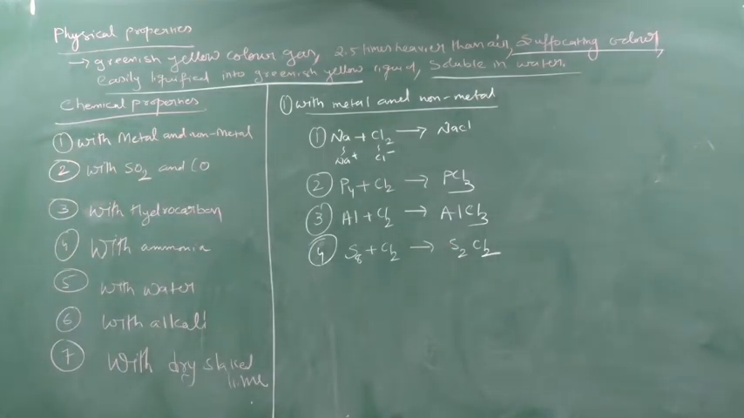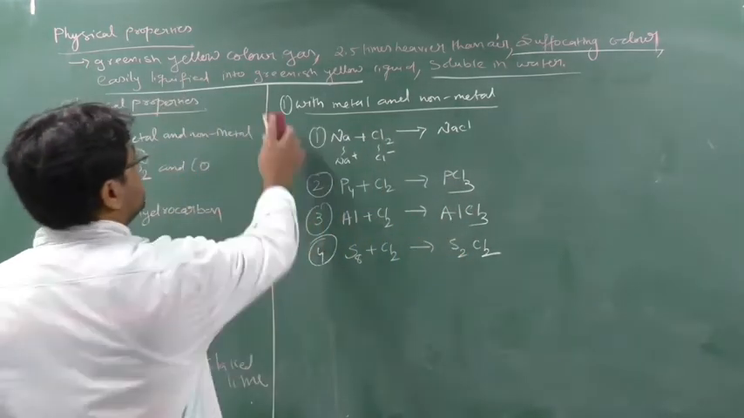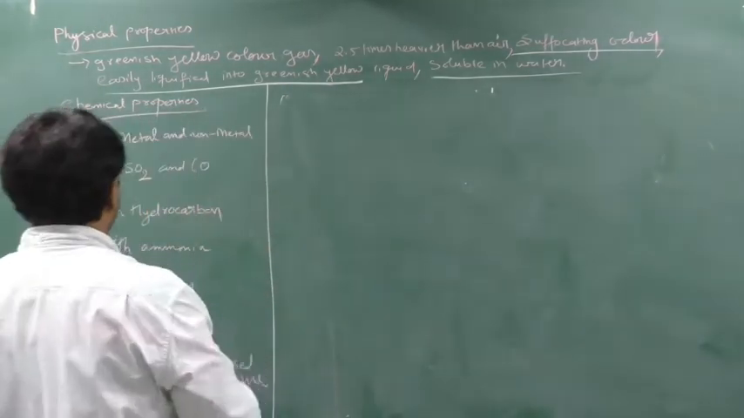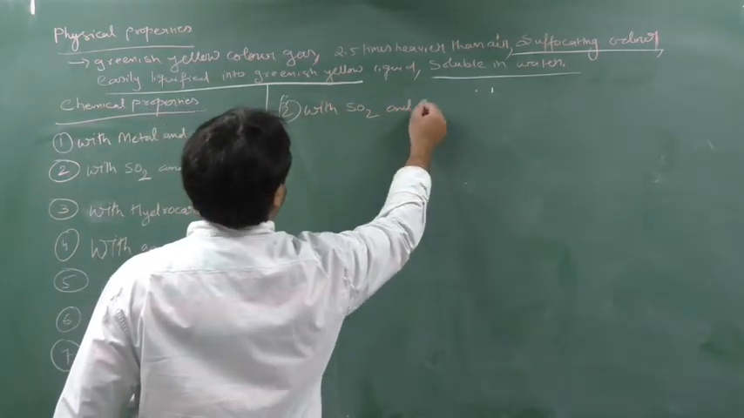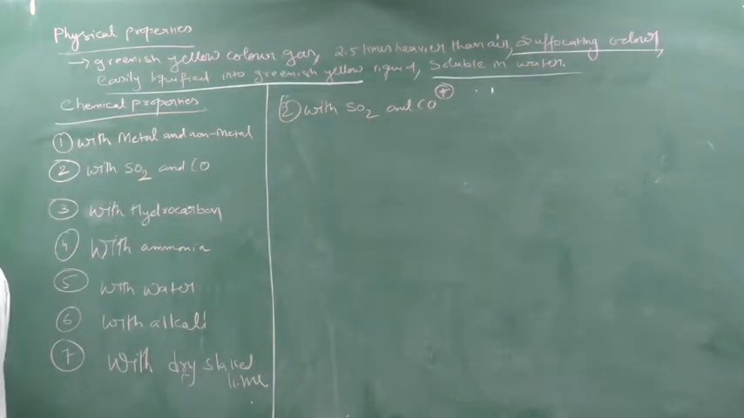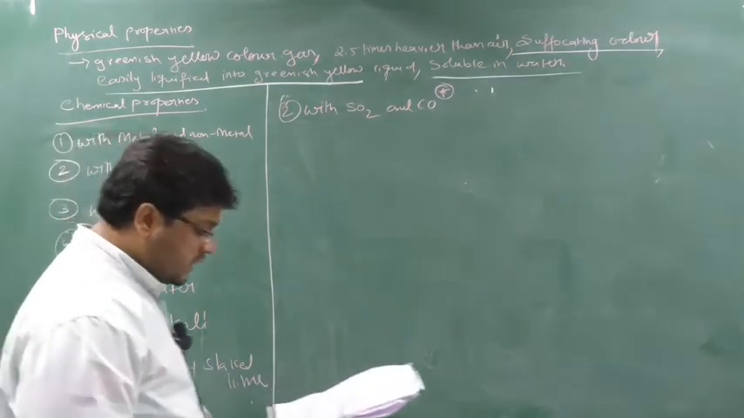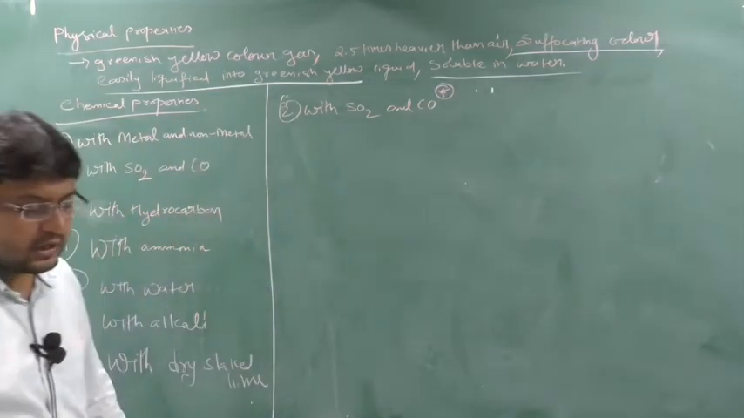Clear? Clear? So next we will see, take a screenshot, okay. So next we will see, this is also very important, that is with SO2 and CO, write down, with SO2 and CO. Please write down, this is important. Okay. Chlorine reacts with, write down, chlorine reacts with SO2 and CO, yes, SO2 and CO forms sulfuryl chloride and carbonyl chloride.